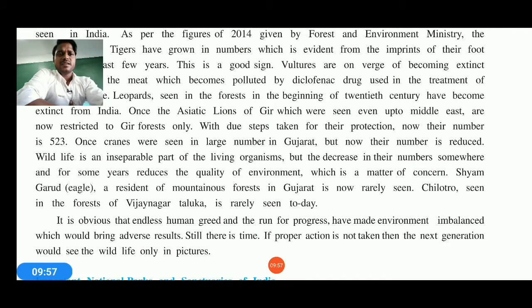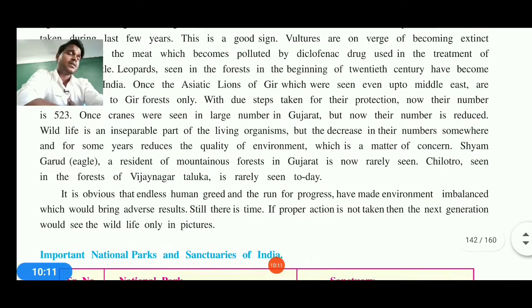So literally we can say that the decrease of this number also shows how human beings are not perfectly working towards nature, and this is actually a matter of concern. We should take it very seriously.